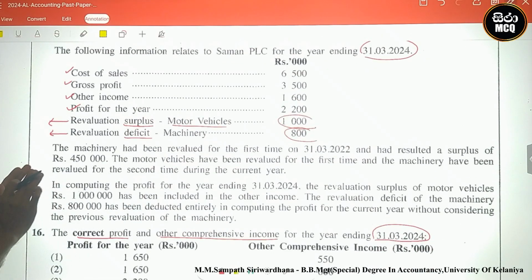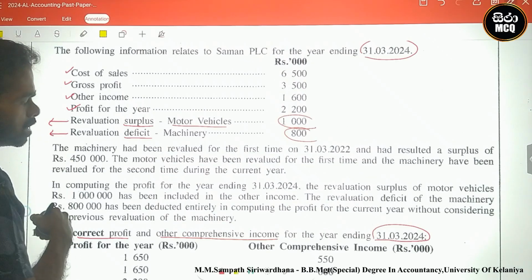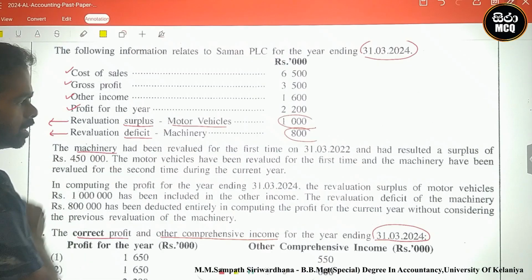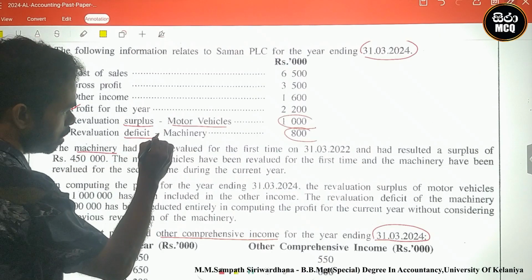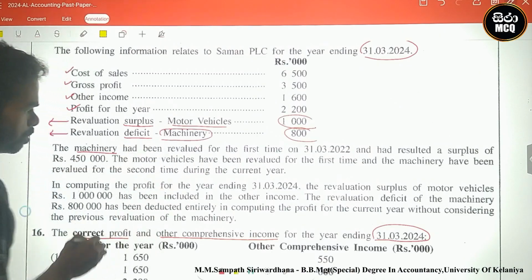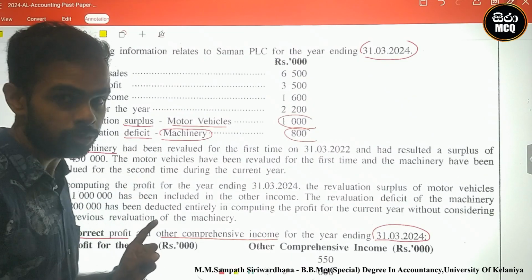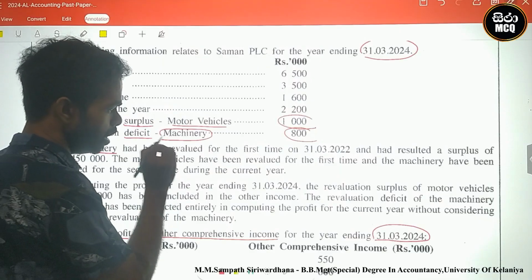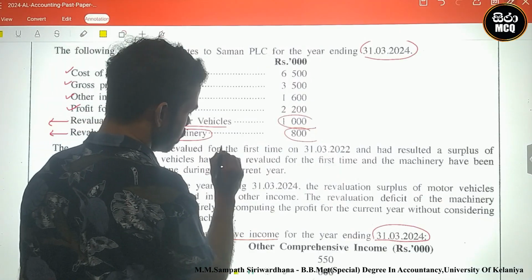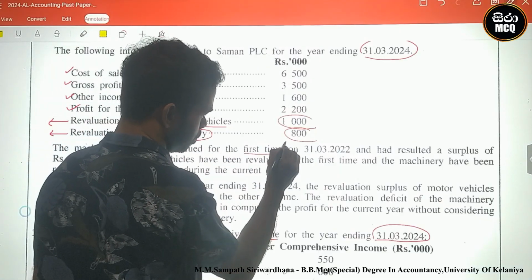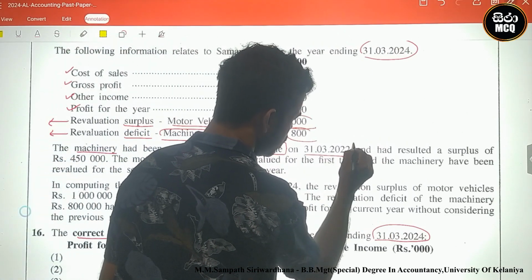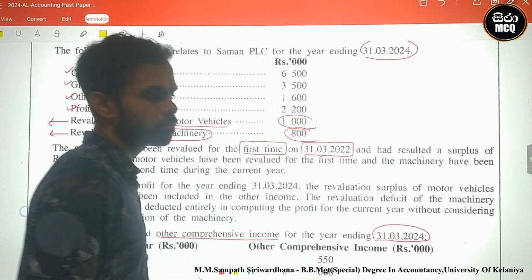Okay, next one. What is the information? This is the information related to machinery revaluation and motor vehicle revaluation. Machinery, look here. Machinery had been revalued already, for the first time on 31st March 2022.